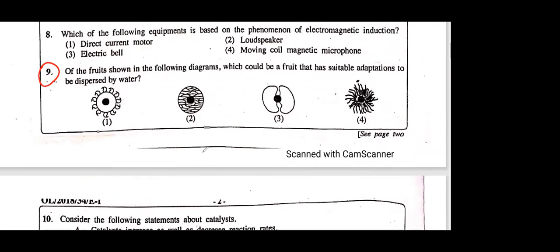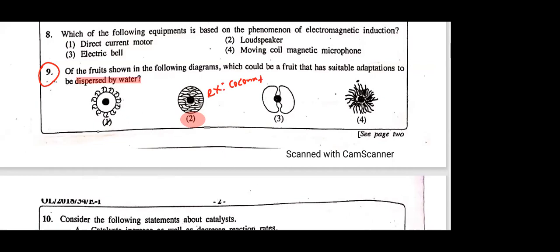It has air-filled cavities. Yes, correct. Air-filled cavities, that is what should come to your head. When you read this coconut husk, there are air sacs among fibers. Fibrous pericarp, air-filled sacs. Answer is second. Example, you can recall coconut floats on water because of this. Dispersed by water. Can you please write below the others?